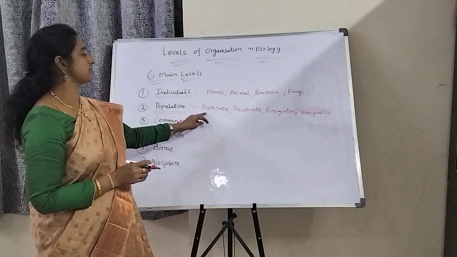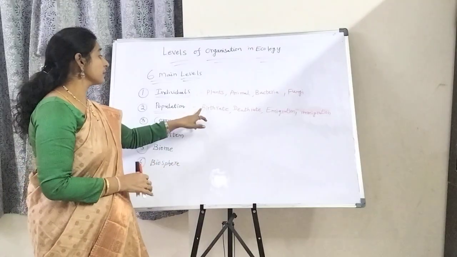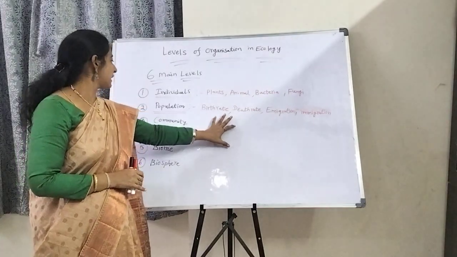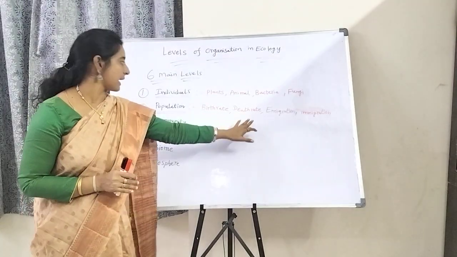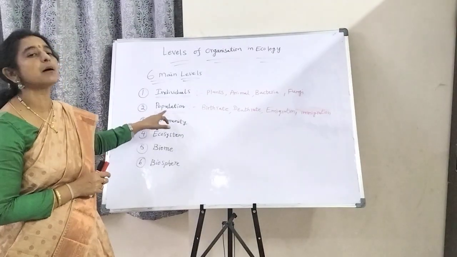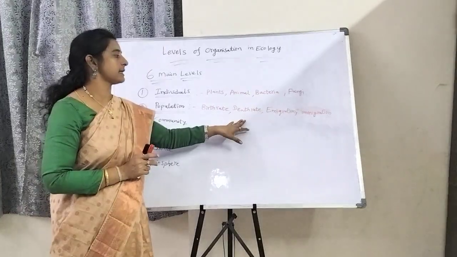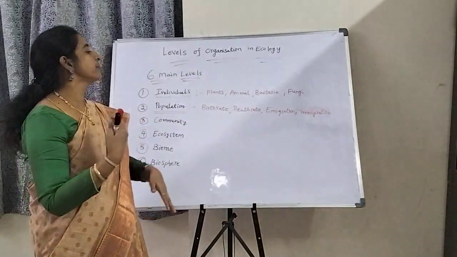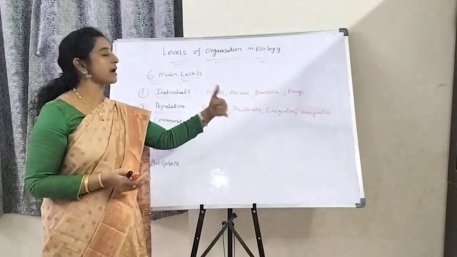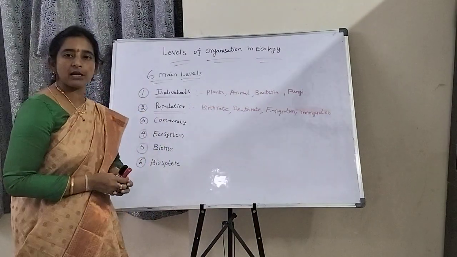So these factors are always working. Based on these factors we can say about the population. So that's why birth rate, death rate, immigration and emigration matter here in population.